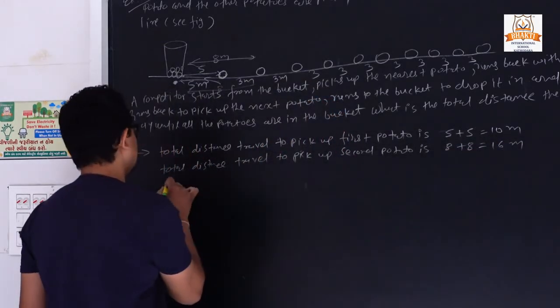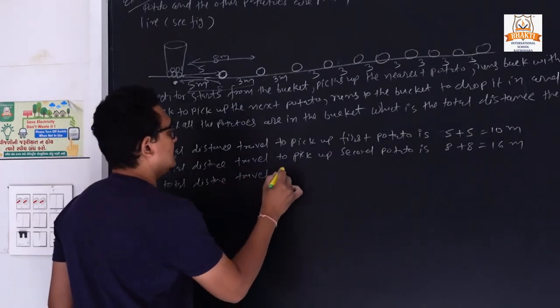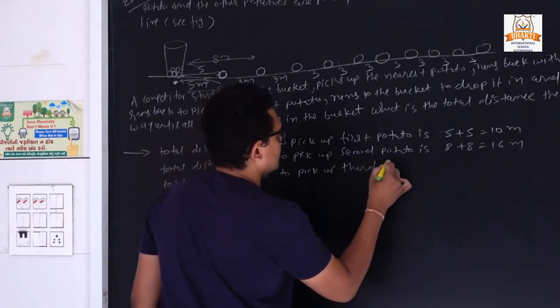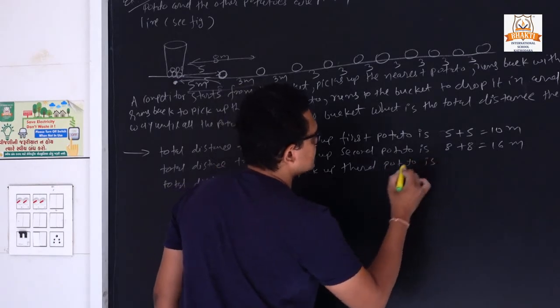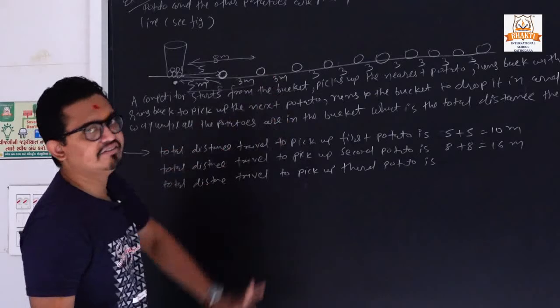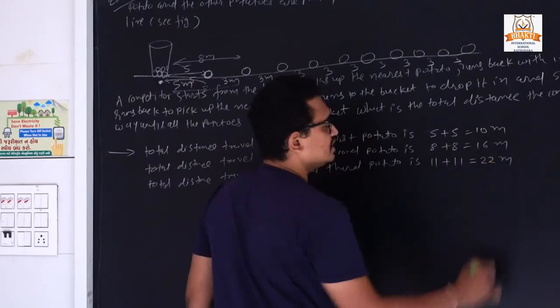Now similarly for the third potato, the distance traveled to pick up the third potato is 5 plus 3 plus 3, so 8 plus 3, 11. So 11 plus 11, so it is 22 meters.